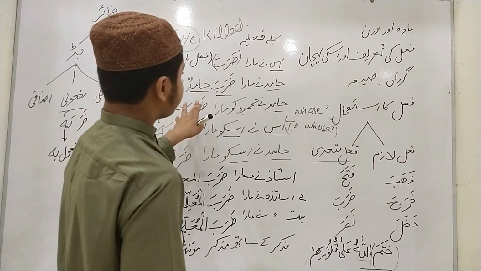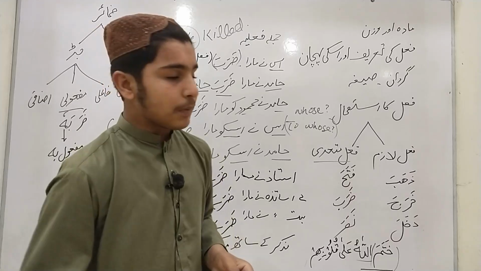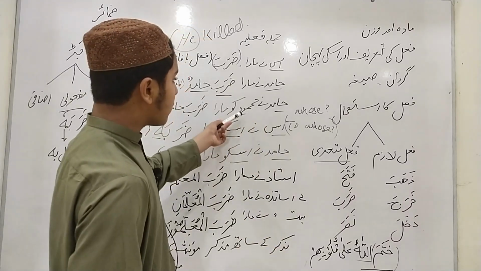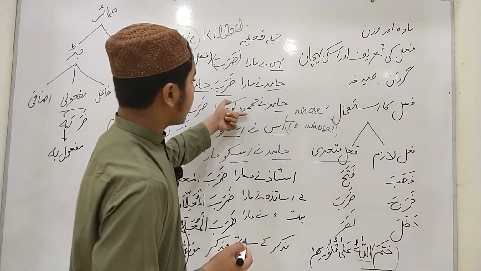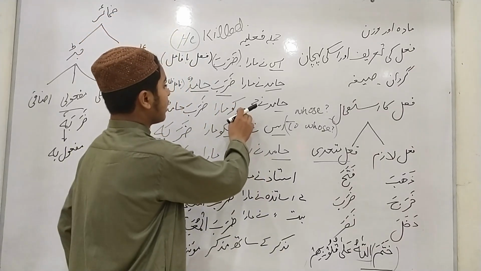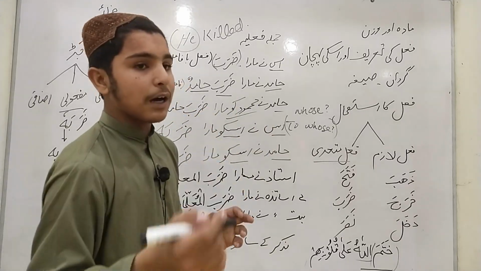Now we bring all three parts of the jumla fi'liya: subject, verb, object. "Hamid ne Mahmud ko mara," Hamid killed Mahmud. In this, the extra word that comes with us is Mahmud, the object.